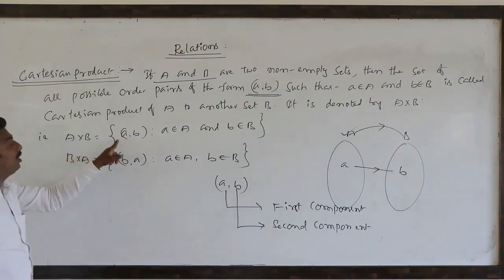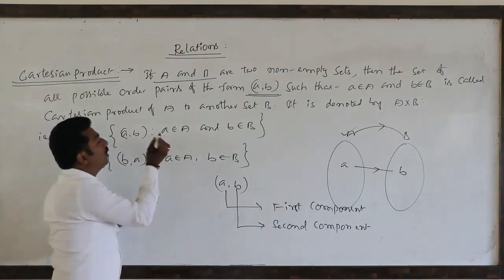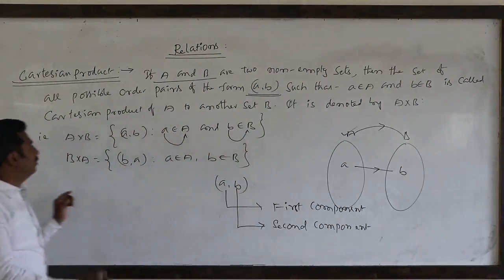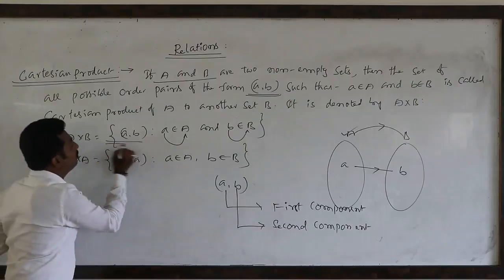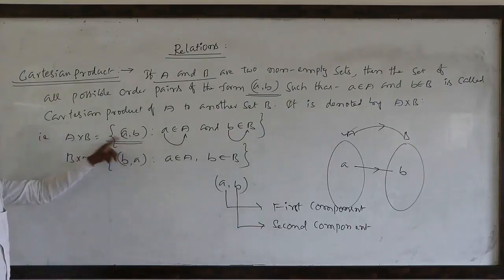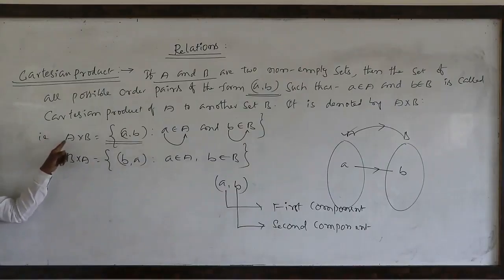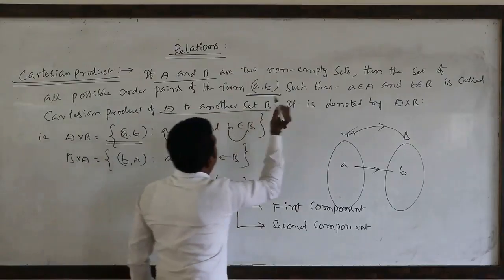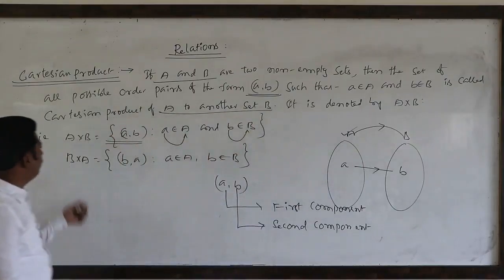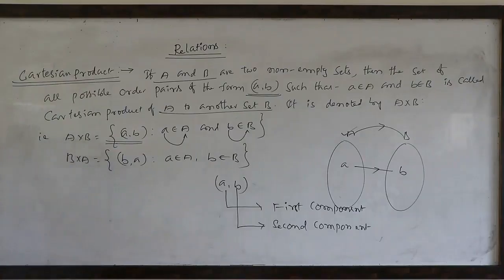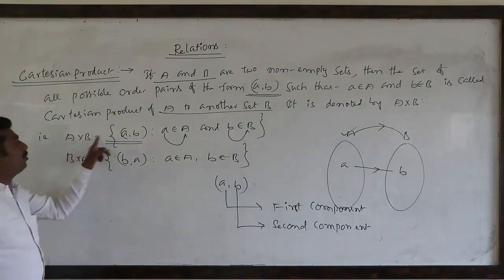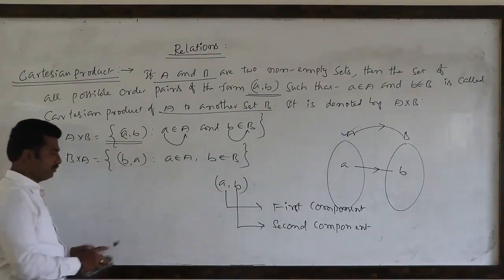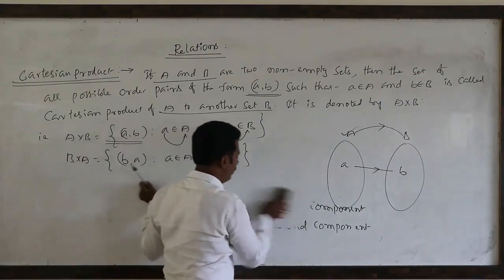Means such a set of ordered pairs of the form first component belongs to the first set, second component belongs to the second set. This set of all possible ordered pairs is called the Cartesian product of the non-empty set A to another set B. Generally it is denoted by A cross B. Suppose A cross B is possible, then B cross A is also possible. One simple example I will take.